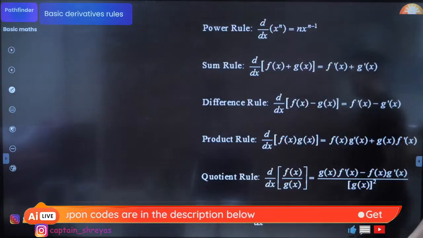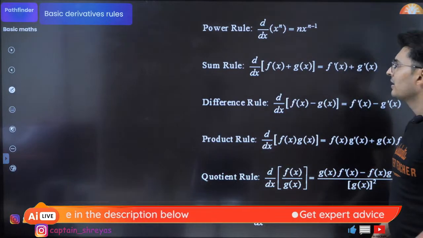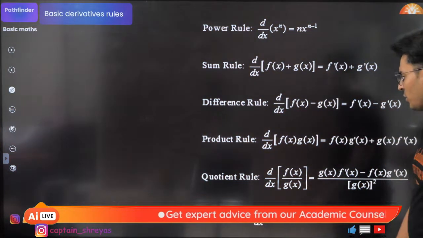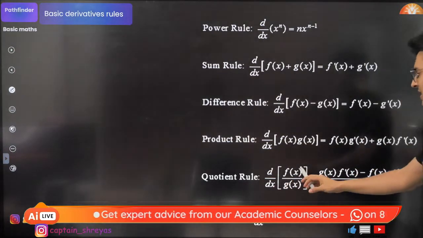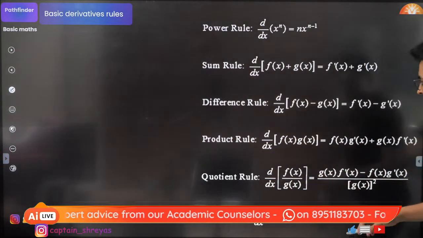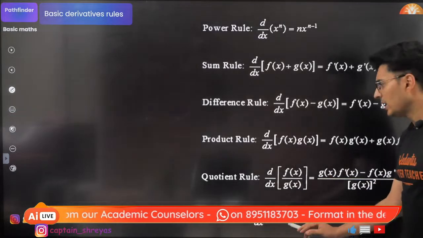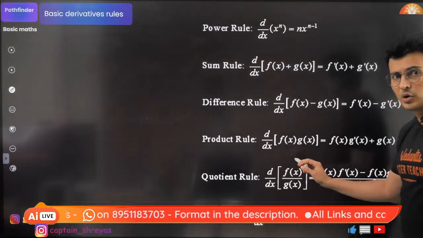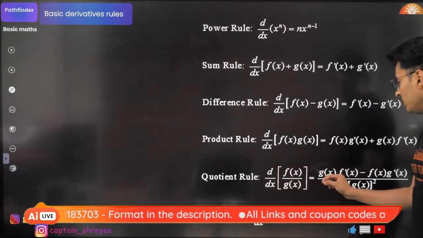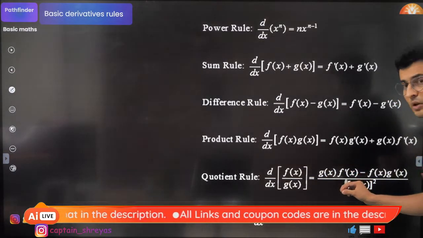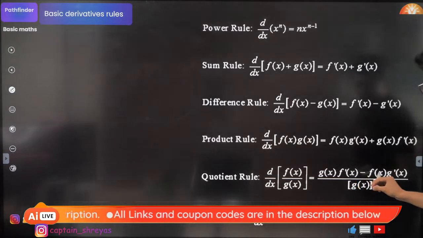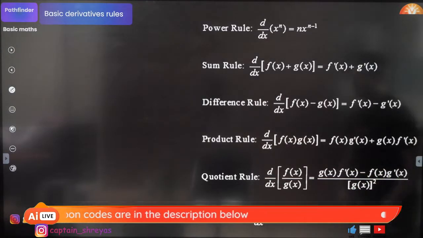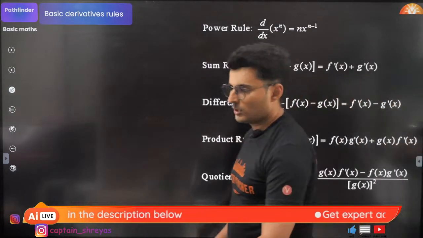First function into derivative of the second function plus second function into derivative of the first function. That's what it is. So I've put all the rules over here: sum rule, difference rule, product rule, quotient rule, chain rule. Quotient rule is basically division. Now if you often forget it, this is how I remember it. Derivative of numerator by denominator is denominator into derivative of numerator minus numerator into derivative of denominator upon denominator square.